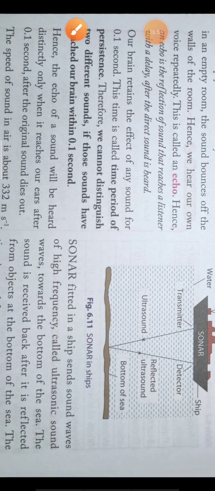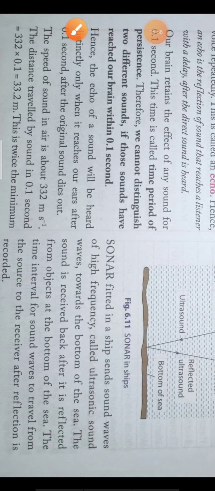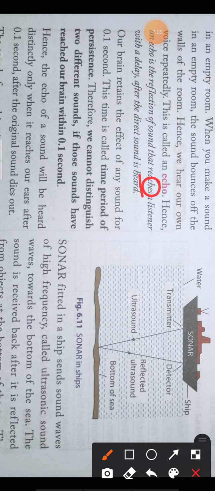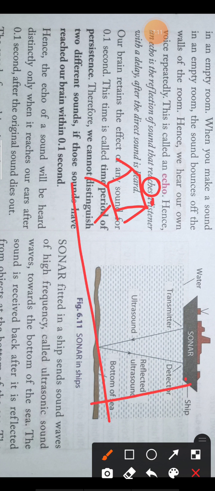Now the question is, what should be the minimum distance to hear an echo? Suppose again you are standing here, and there is a wall. You're saying something, and after some time you can hear your echo. Suppose this distance is d.